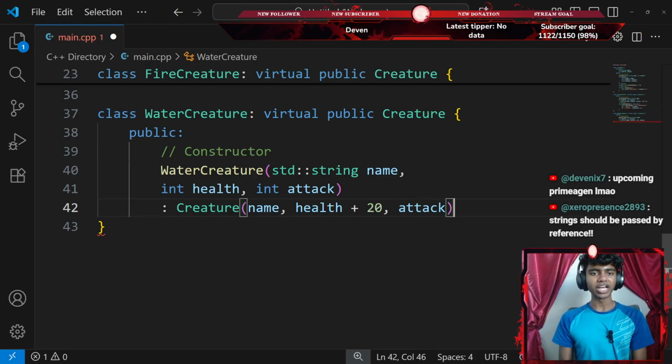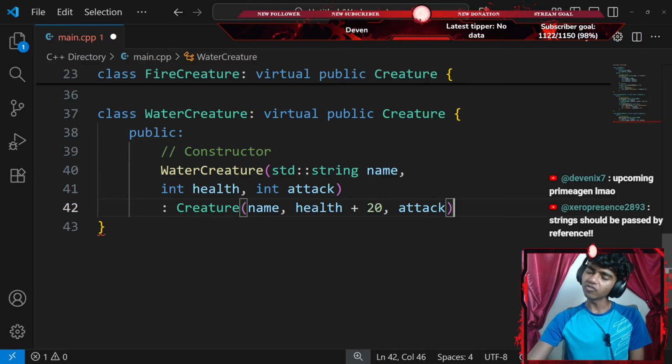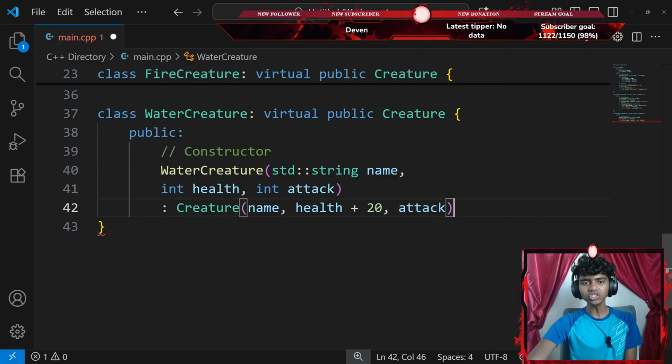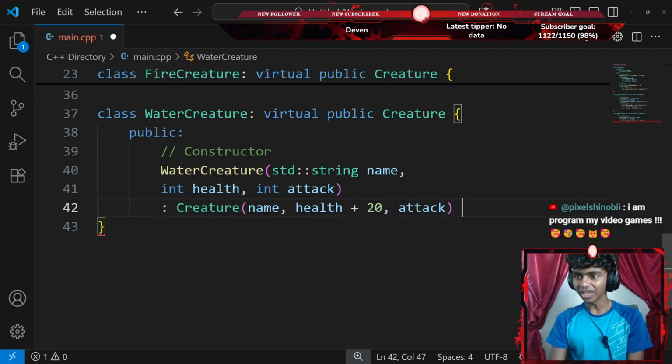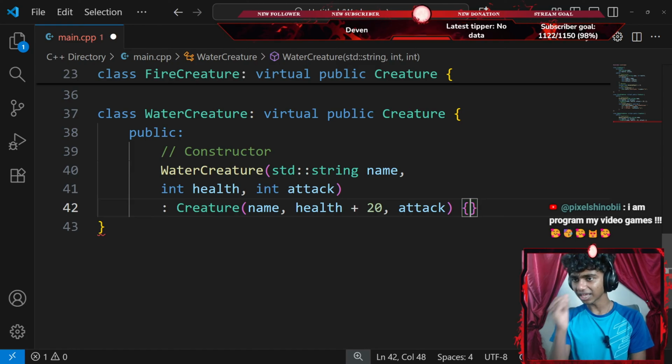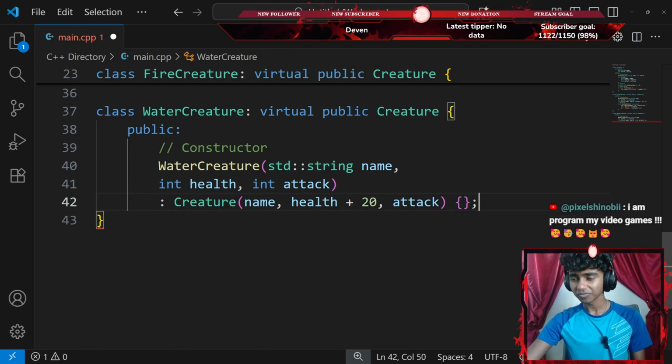Okay, string should be passed by reference. By reference, honestly, should I? I do need to use const as well. Okay, and then I'll add the curly braces, ending with a semicolon.